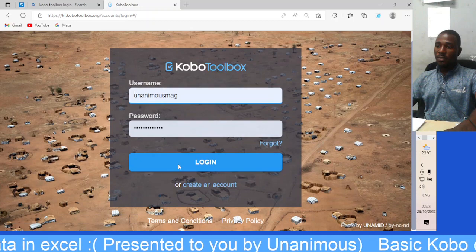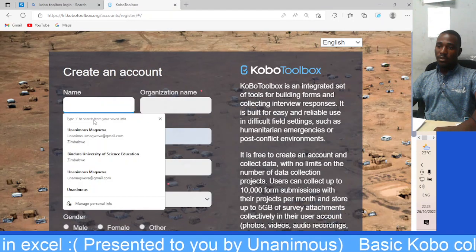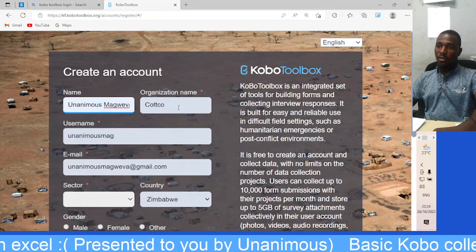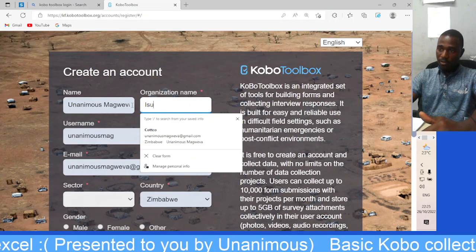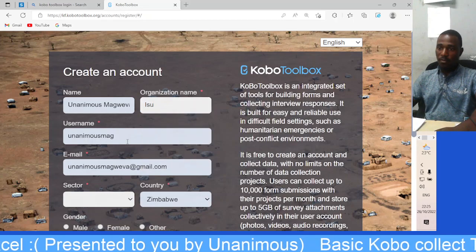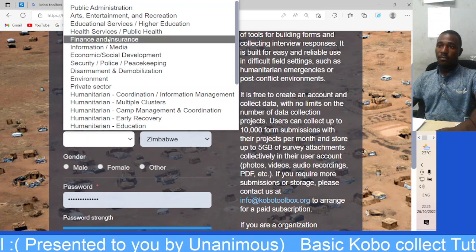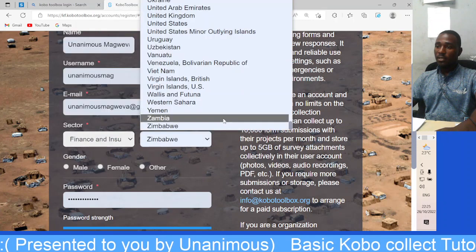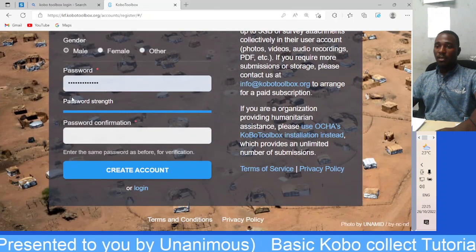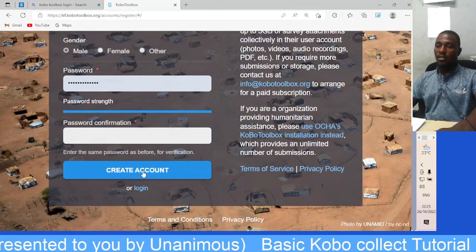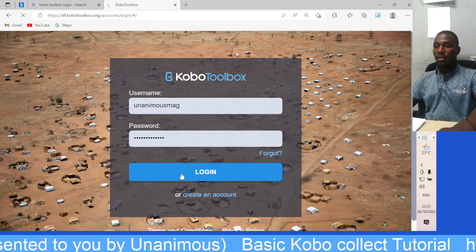If it is your first time, you have to create an account. You type in your name and your organization, Lupane State University. You select the sector, finance, select the country, in this case Zimbabwe, and all this you fill in, and then you create an account. Then log in if you already have an account.